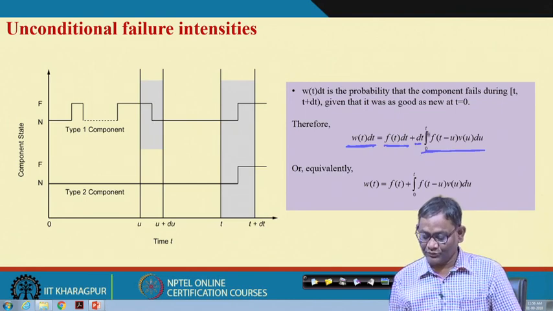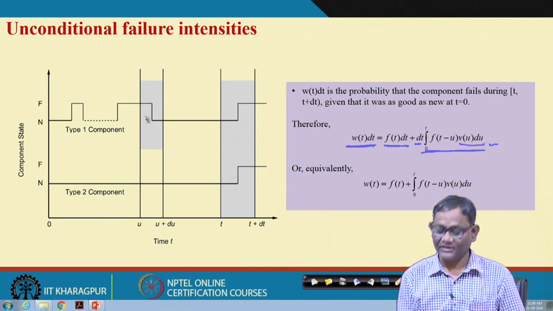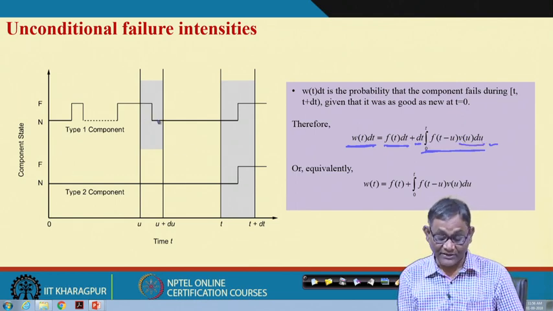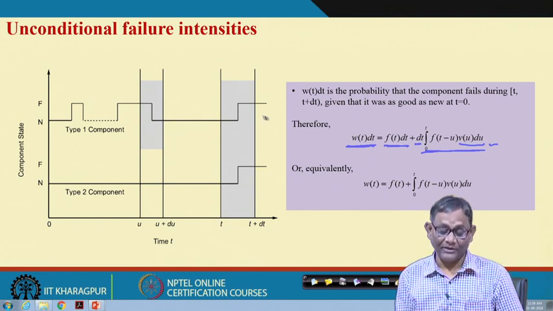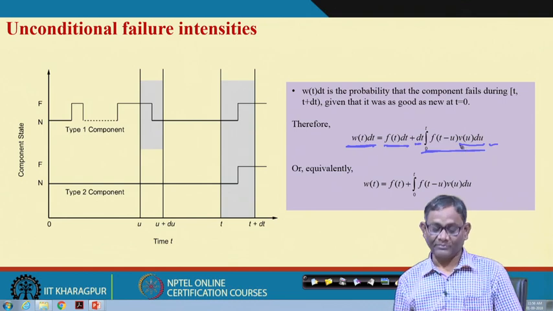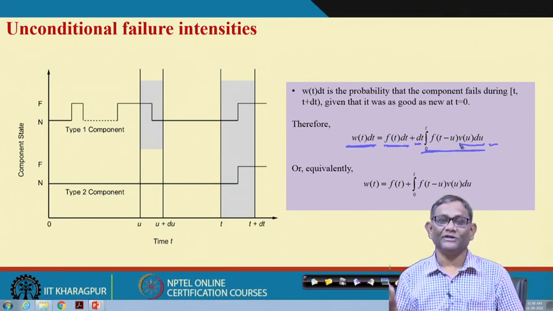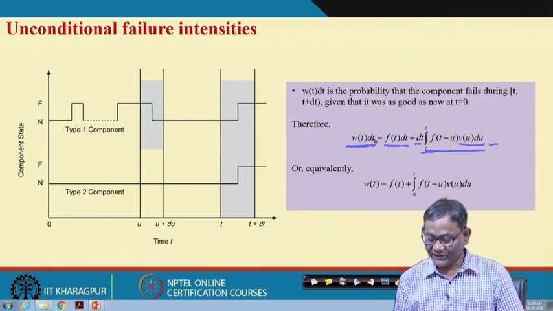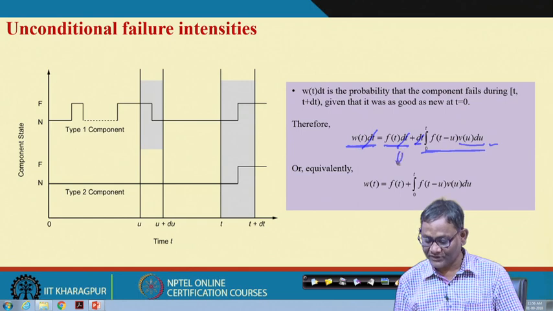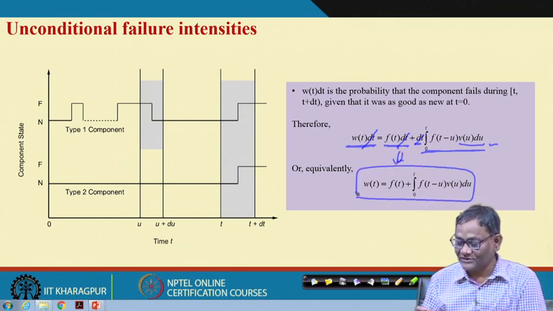So, dt times the integral from 0 to t of f(t minus u) v(u) du, this v(u) du coming from the repair side, and f(t minus u) that it has been normal after repair up to time t. So, u amount of time has already elapsed, but when you repair it, its condition is as good as new. So, this delta t and delta t will cancel out from this equation, and we will find this equation. This is one of the fundamental equations here.